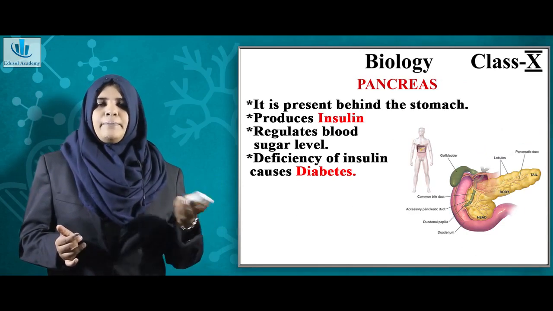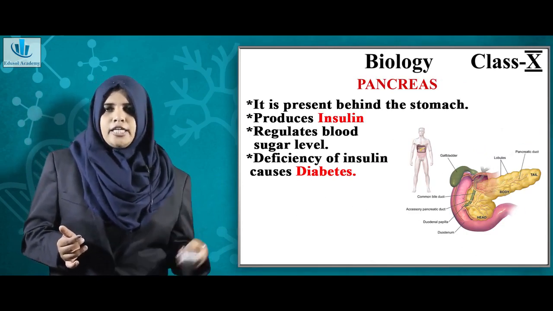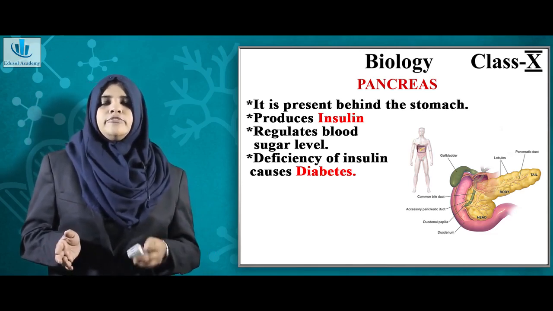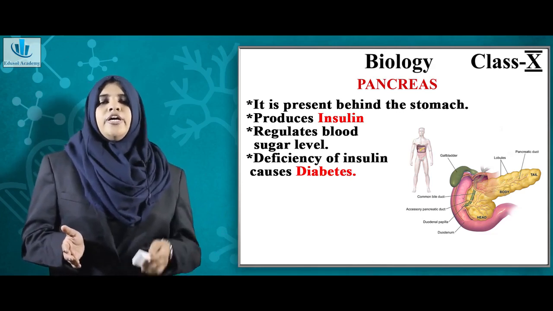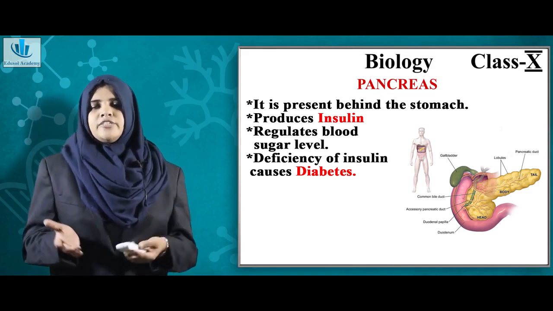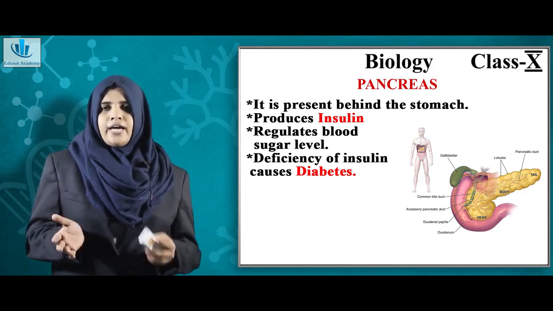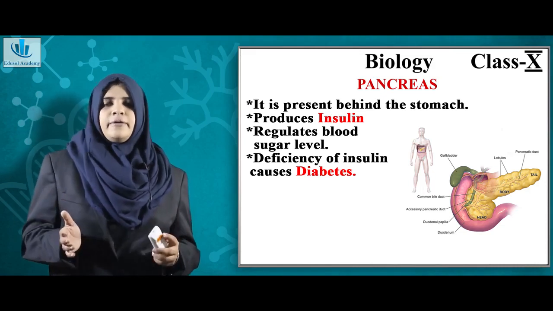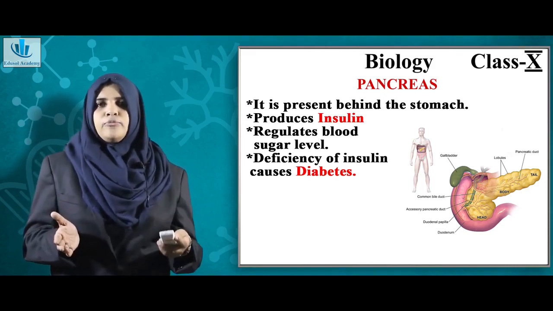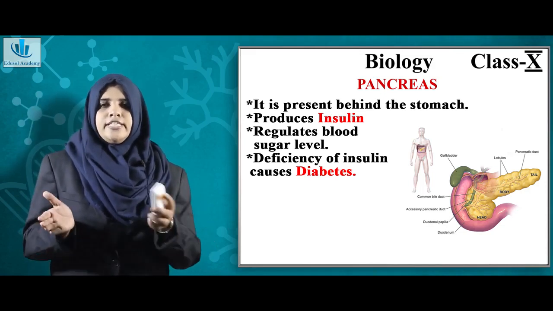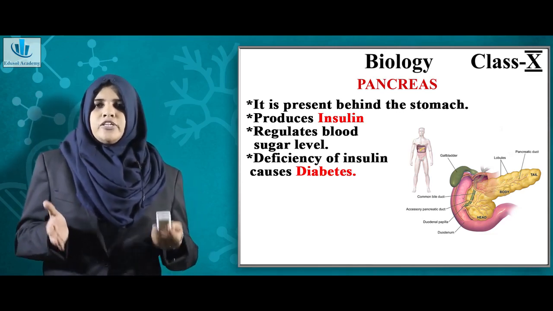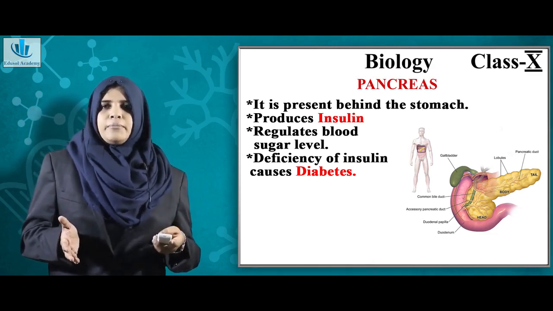Now the pancreas. The pancreas is present behind your stomach. It produces a hormone called insulin. Insulin regulates the sugar level in your blood. The most common condition associated with deficiency of insulin is diabetes, which you must all be very familiar with. There is one more hormone secreted from the pancreas together with insulin. These two hormones control your blood sugar level. Deficiency of insulin can cause diabetes.